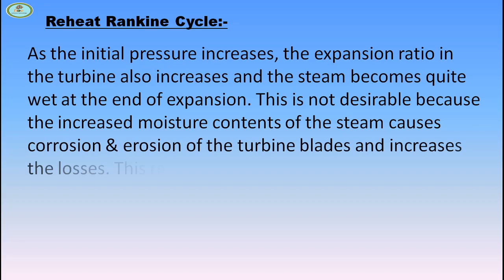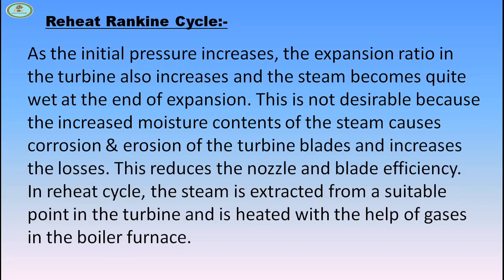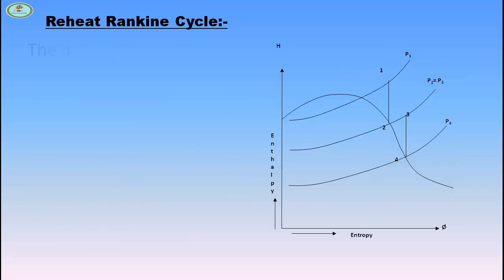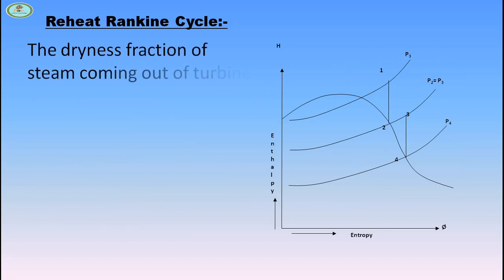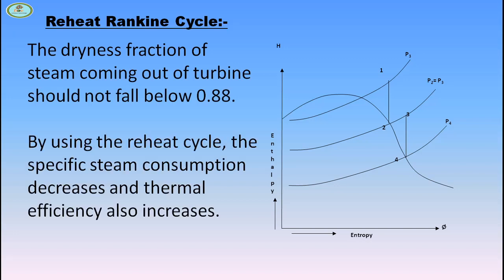In reheat cycle, the steam is extracted from a suitable point in the turbine and is heated with the help of gases in the boiler furnace. The dryness fraction of steam coming out of a turbine should not fall below 0.88. By using the reheat cycle, the specific steam consumption decreases and thermal efficiency also increases.